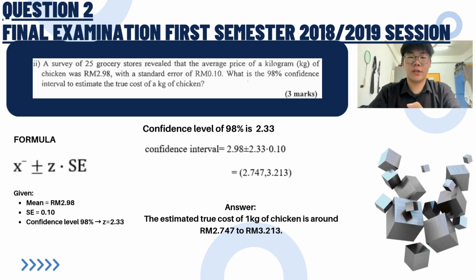Refer to the B2 question, we know that mean is 2 ringgit 98 cents, standard error is 0.1, and confidence level is 98%. So we sub the numbers into the formula also, and then we get 2.747 and 3.213. So referring to the numbers, we know that the estimated true cost of 1 kilogram of chicken is around 2 ringgit 75 cents to 3 ringgit 21 cents.